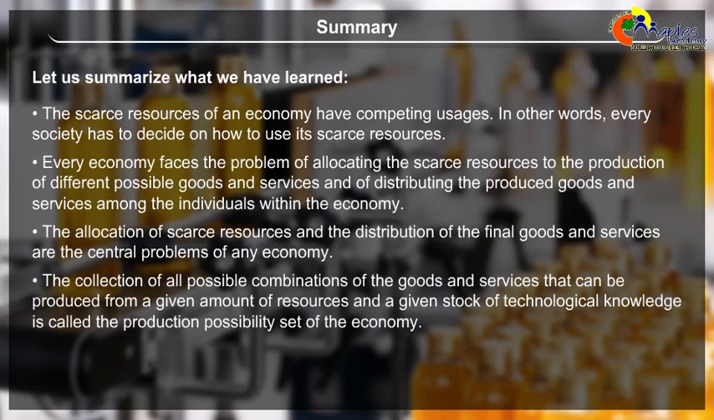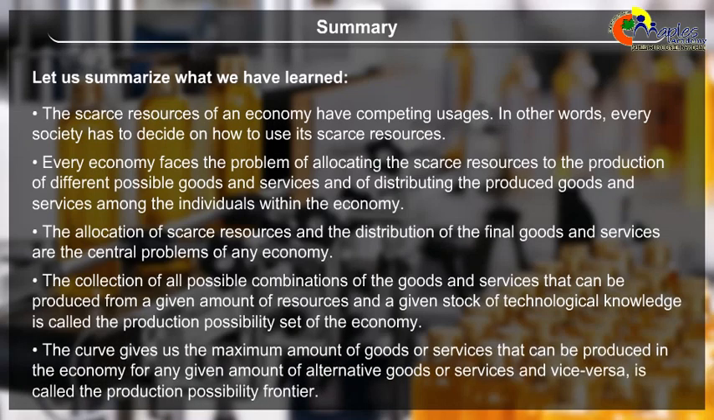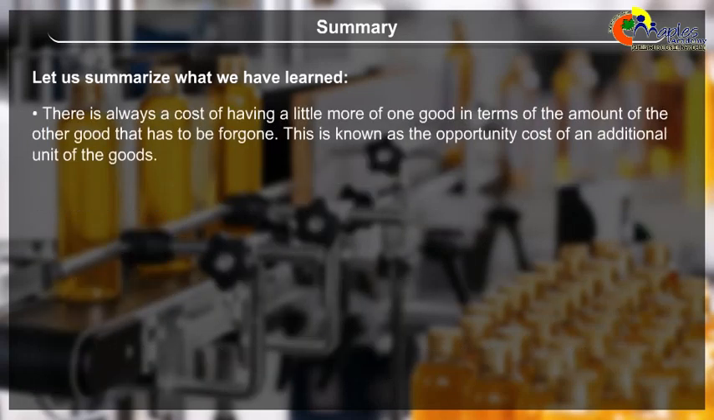The collection of all possible combinations of the goods and services that can be produced from a given amount of resources and a given stock of technological knowledge is called the production possibility set of the economy. The curve that gives us the maximum amount of goods or services that can be produced in the economy for any given amount of alternative goods or services, and vice versa, is called the production possibility frontier. There is always a cost of having a little more of one good, in terms of the amount of the other goods that has to be foregone. This is known as the opportunity cost of an additional unit of the good.